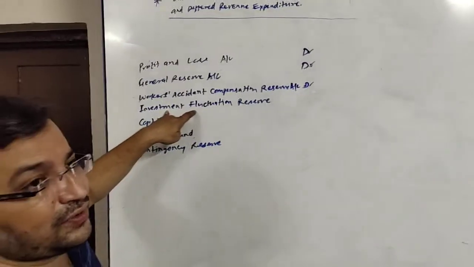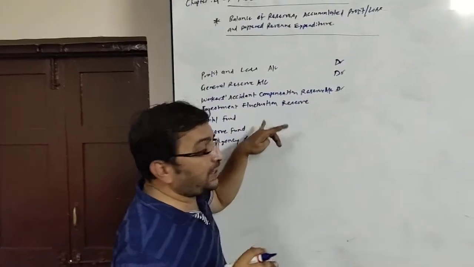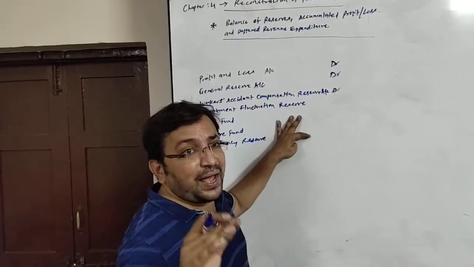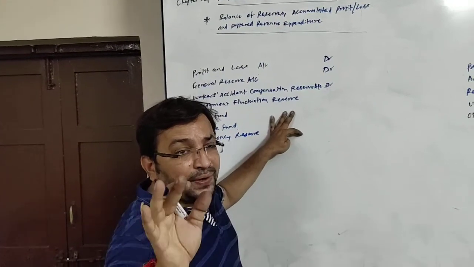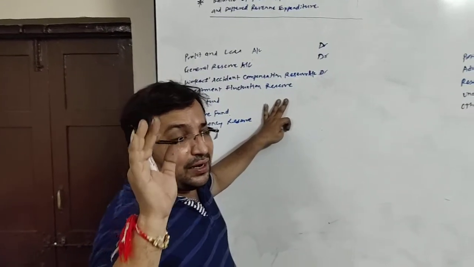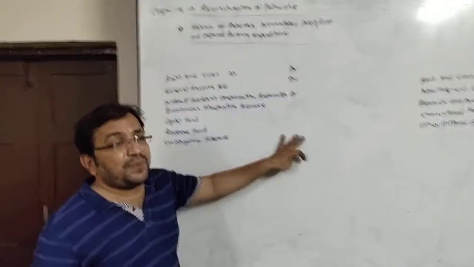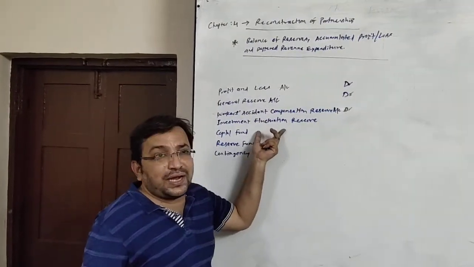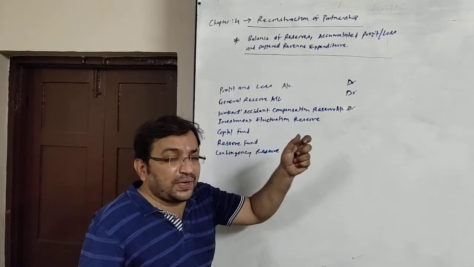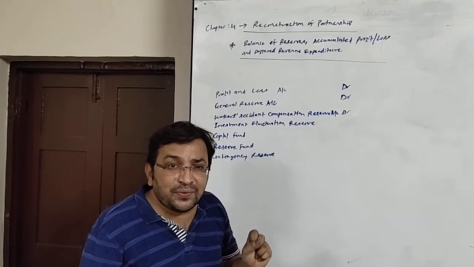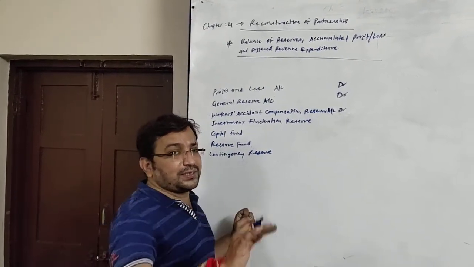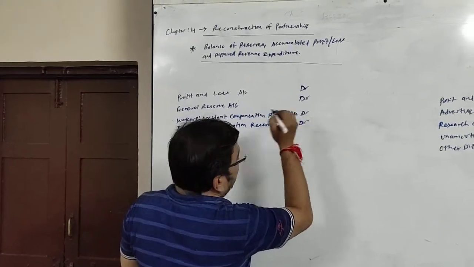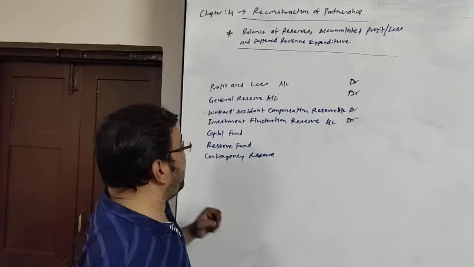Any investment fluctuation fund is maintained to be ready for the changes which are happening in the day-to-day value of investment. Sometimes there are lots of changes in the value of our investment, so to face that, we make ourselves ready by preparing such a reserve. But at the time of reconstruction of partnership, it is distributed among the old partners in their old profit and loss sharing ratio, so it is also debited.